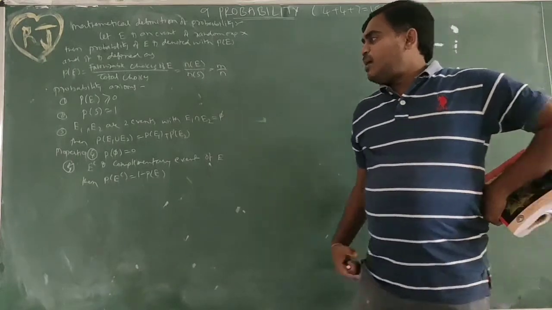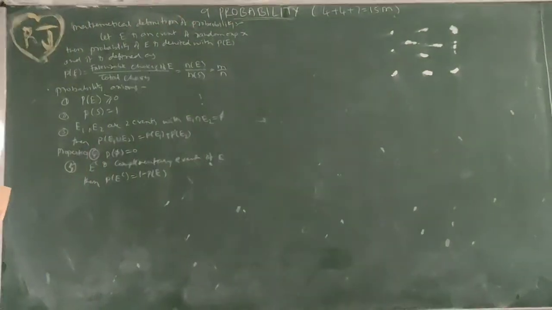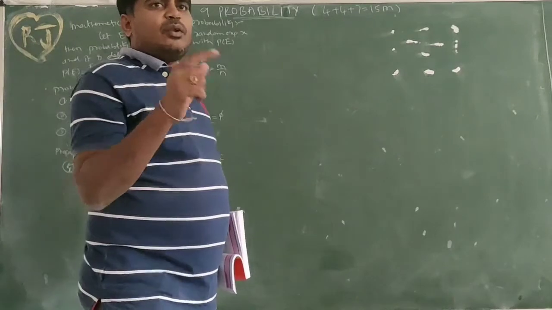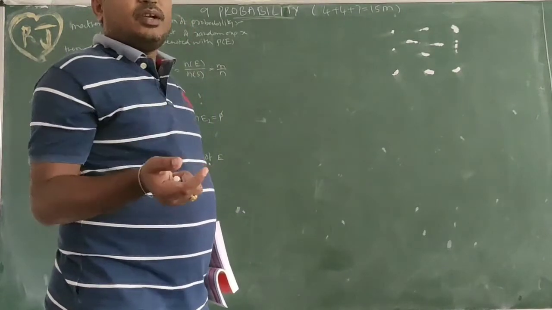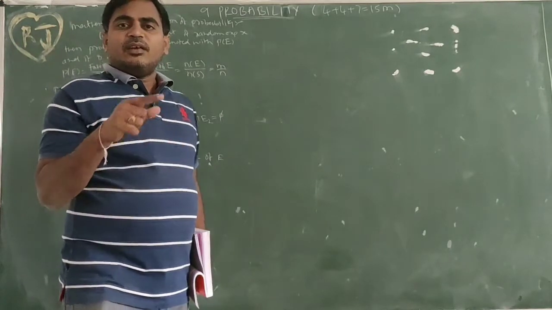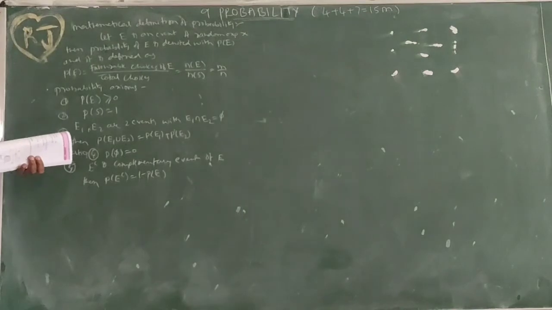So the complementary event of E is denoted by E complement, and P(E complement) = 1 minus P(E). So head probability 1 by 2, tail probability 1 minus 1 by 2. Okay, for 1 the probability is 1 by 6, for other than 1 it is 1 minus 1 by 6, equal to 5 by 6. So this is next.